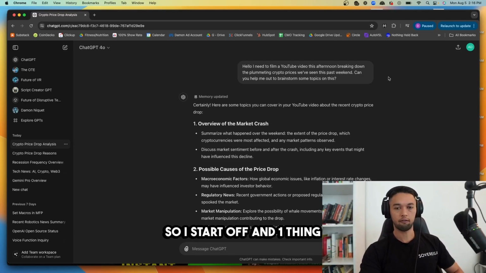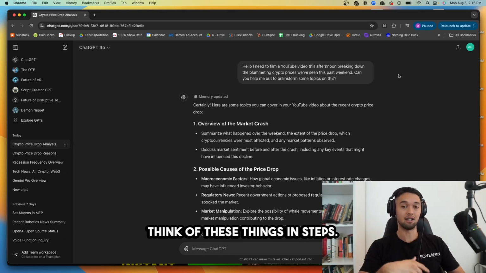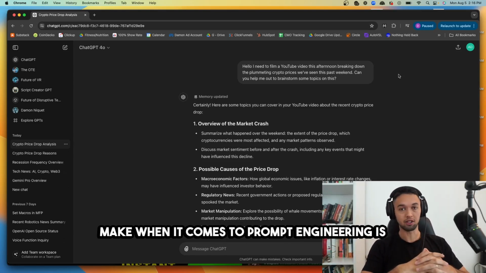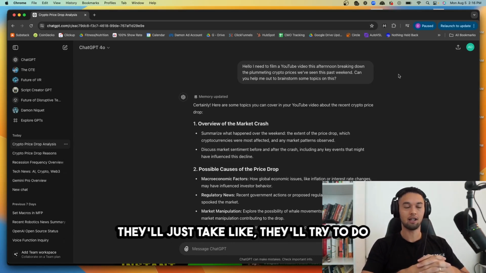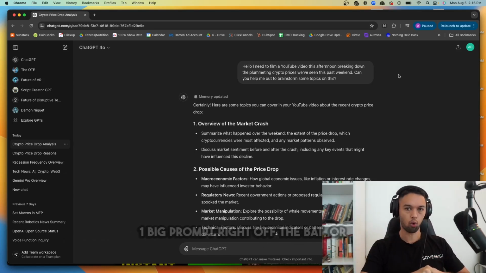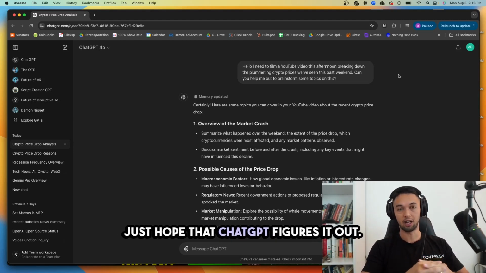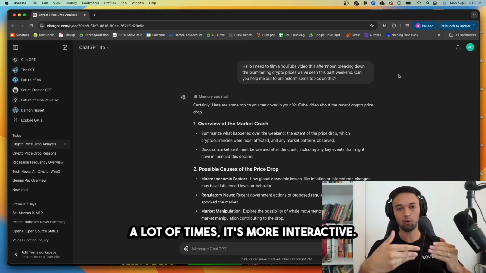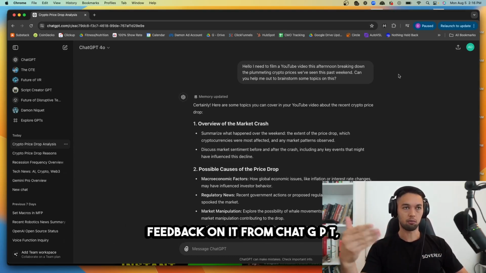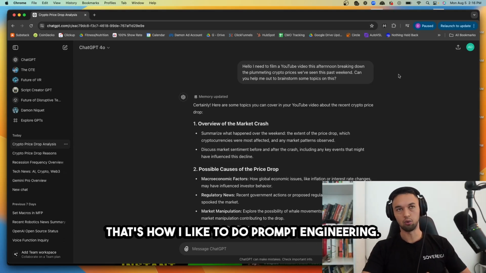One thing to note too, when it comes to prompt engineering, you have to think of these things in steps. A big issue I see people make is they'll try to do one big prompt right off the bat, or they'll do some really general prompt and just hope that ChatGPT figures it out. A lot of times it's more interactive. You'll start with an idea, get feedback on it from ChatGPT, and then just converse with it. That's how I like to do prompt engineering.